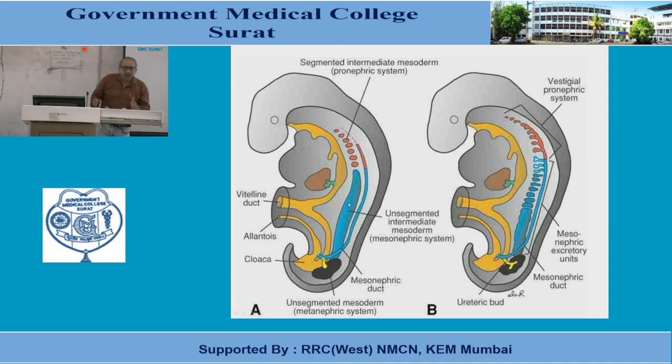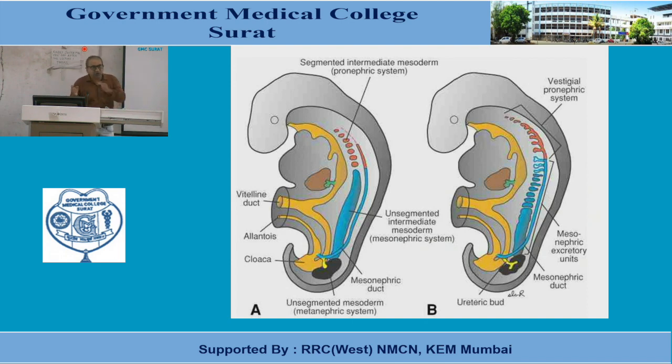So basically, in the cranial part, located in the cervical as well as the upper thoracic region, the segmented mesoderm is known as the nephrotomes, while more caudally, in the lower thoracic as well as the lumbosacral region, the unsegmented nephrogenic cord is there. So all these, the nephrogenic cord as well as the nephrotomes, are the sources for the development of the kidney as well as the ureter.